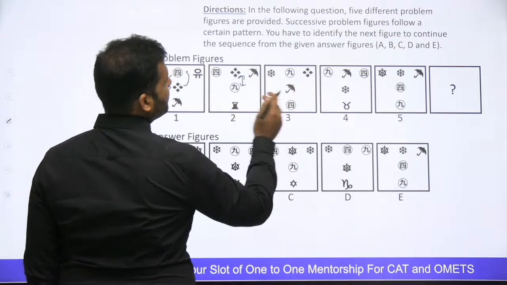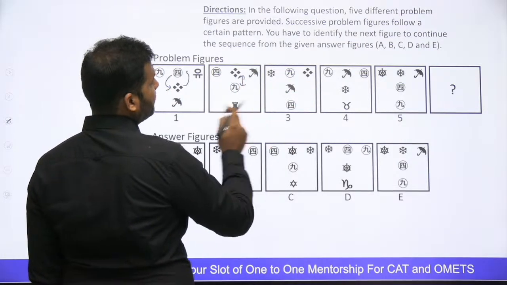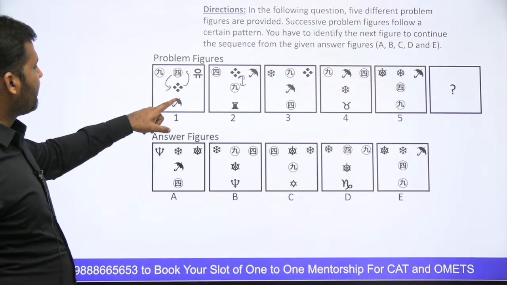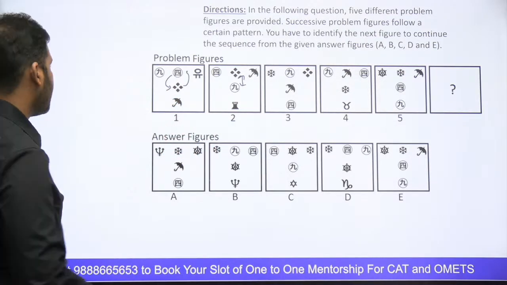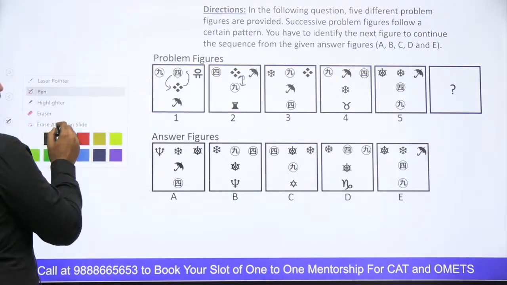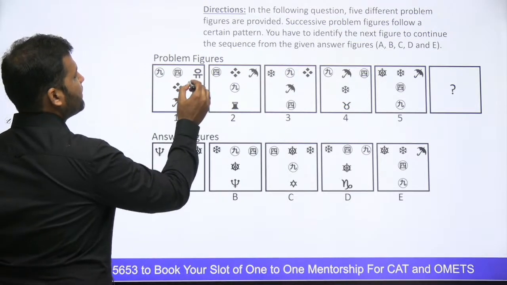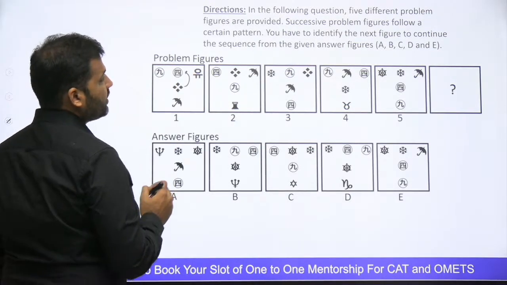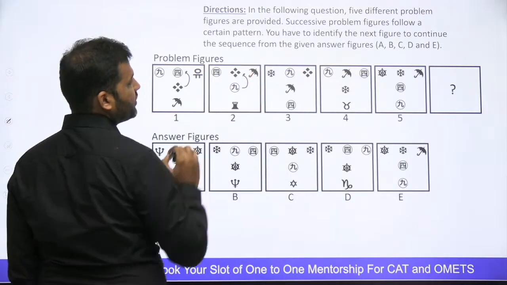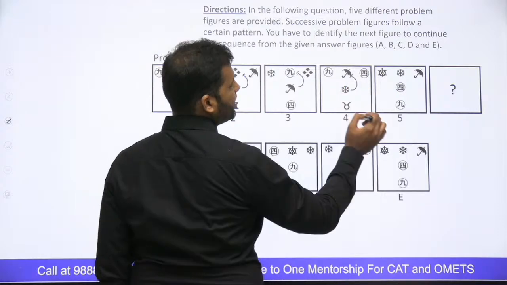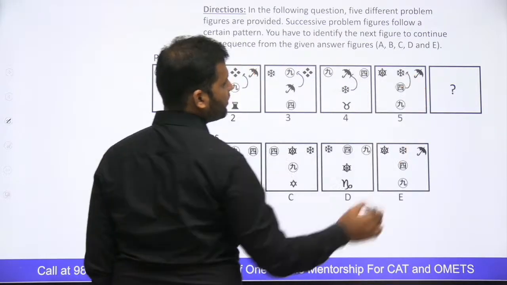I can clearly see that. When I'm moving from 1 to 2, this has been shifted over here, okay? 2 to 3, again, this has been shifted over here. 3 to 4, this is shifted over here. 4 to 5, this is shifted here. 5 to 6, this must be shifted over here.